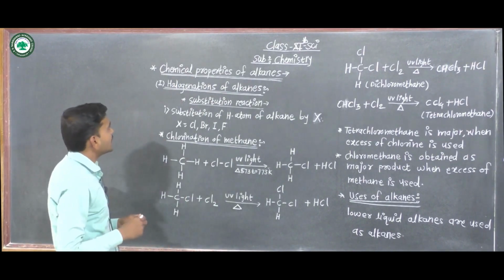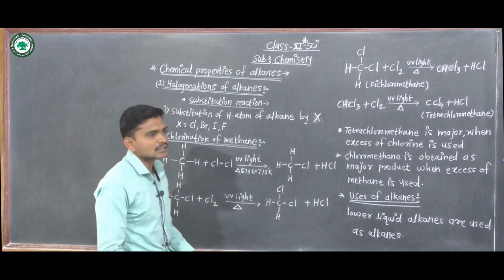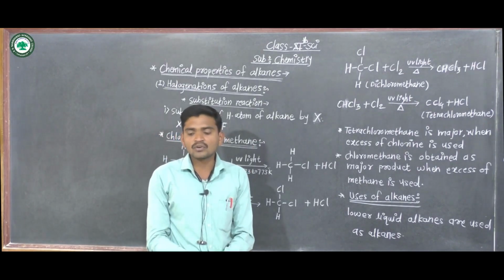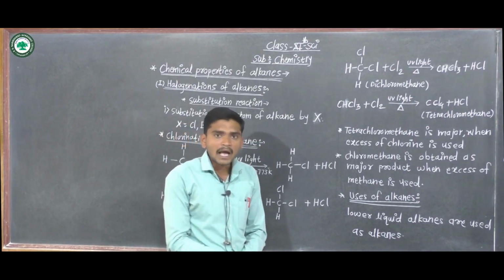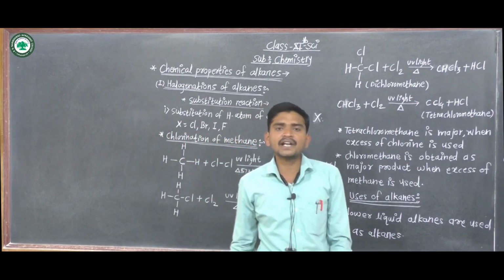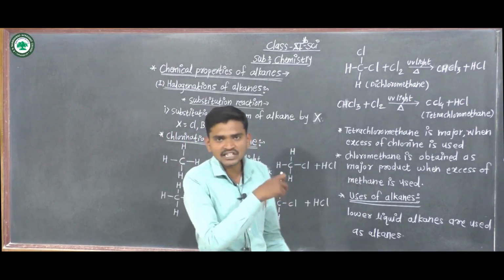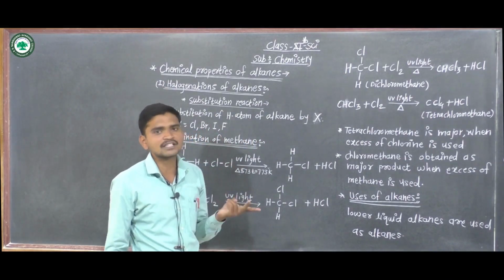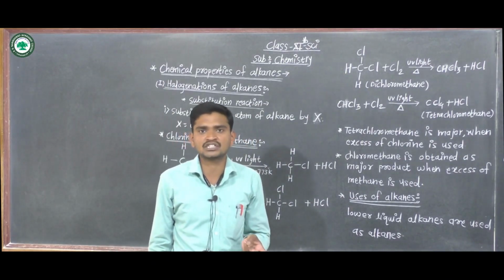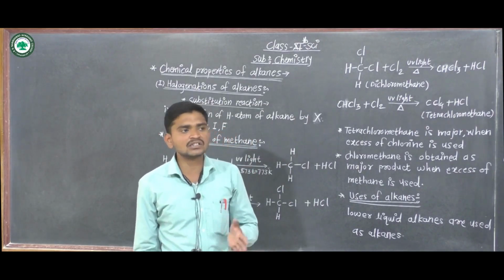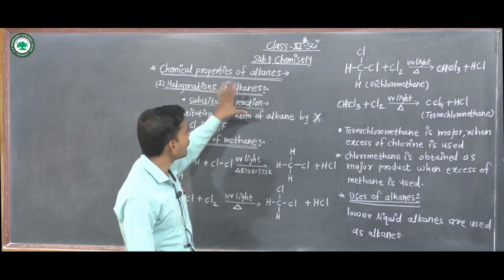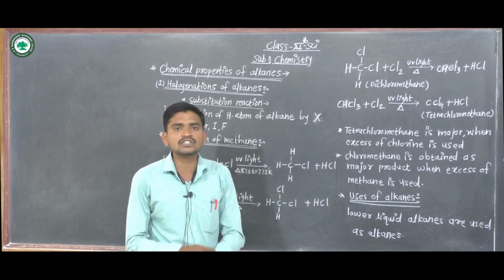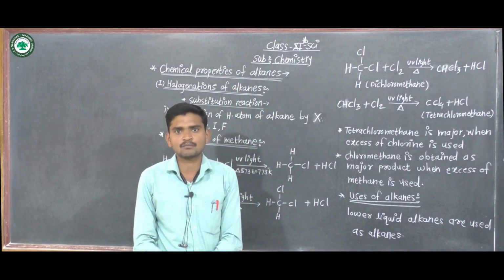In chemical properties of alkanes, we discuss reactions of alkanes. As we know, due to COVID-19, some topics in this chapter have been deleted, that is combustion reaction, pyrolysis reaction and reforming reaction. The only reaction we discuss is halogenation of alkanes.